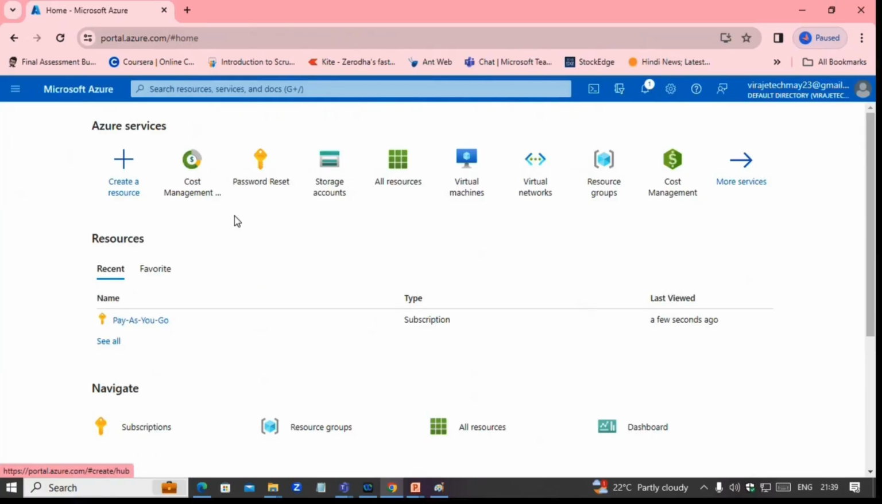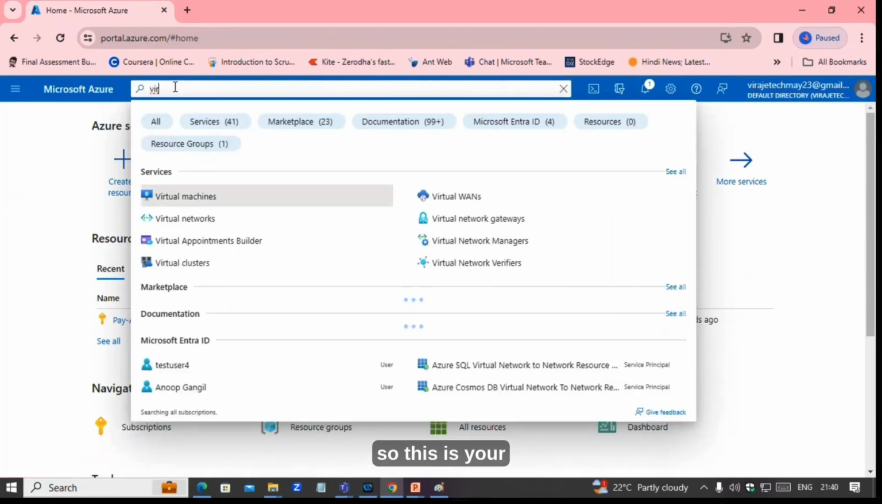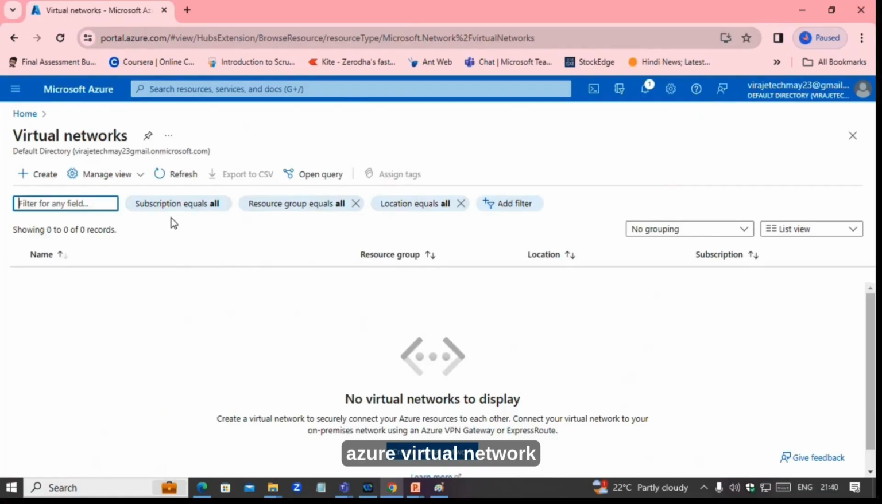Now we are creating the virtual network first. Virtual network is a major player in the Azure cloud. Okay. What is this Azure virtual network? Whenever you are starting any project, all the infrastructure you will create inside the Azure virtual network.